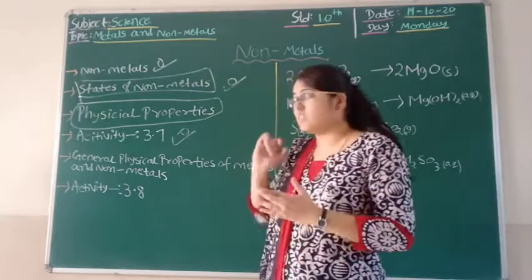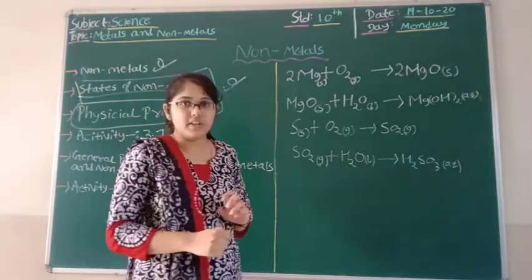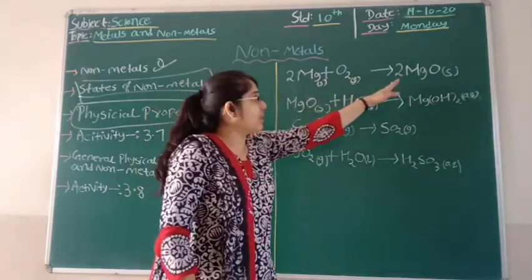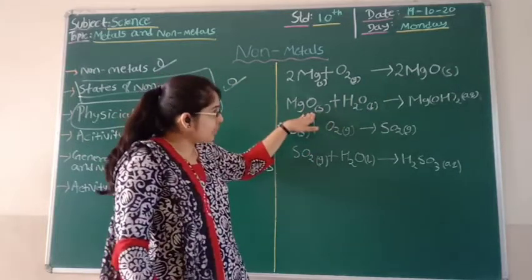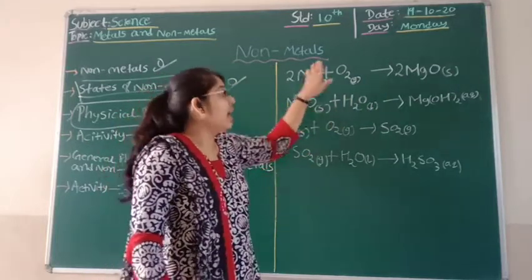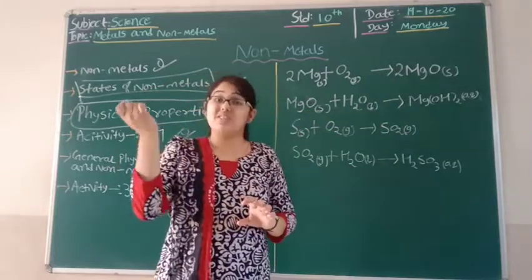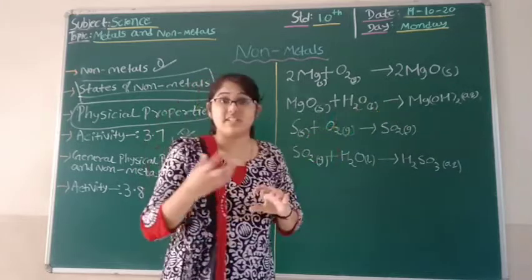And lastly we have seen activity 3.8, in which we have taken a magnesium ribbon and burned it, and in presence of oxygen it gives magnesium oxide. Now I am adding water to magnesium oxide, I am getting magnesium hydroxide. And when I do the litmus test, I find that magnesium hydroxide is basic in nature.